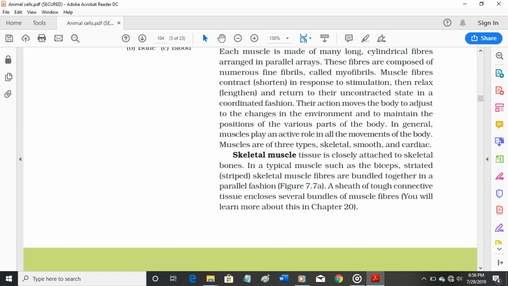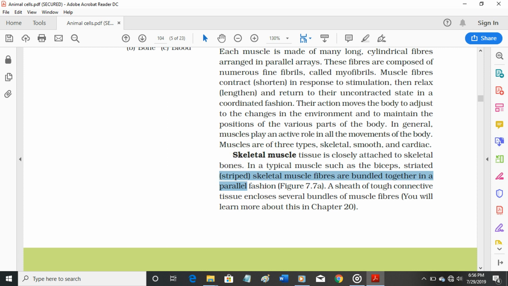In general, muscles play an active role in all the movements of the body. Muscles are of three types: skeletal, smooth, and cardiac. Skeletal muscle tissue is closely attached to skeletal bones. In a typical muscle such as the biceps, striated (striped) skeletal muscle fibers are bundled together in a parallel fashion,